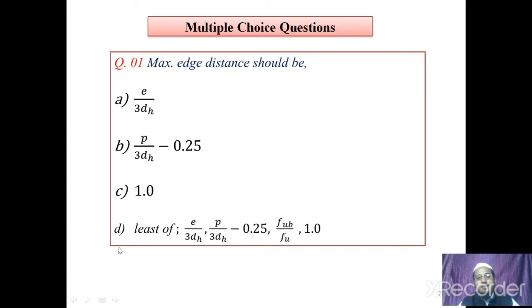Yes, you are right. The correct option for the Kb value is the least of e by 3d0, or p by 3d0 minus 0.25, or fub by fu, and 1. If these three values exceed 1, we have to go for only 1. Now based on this, in the examination it may ask some questions. So these are the expected questions.